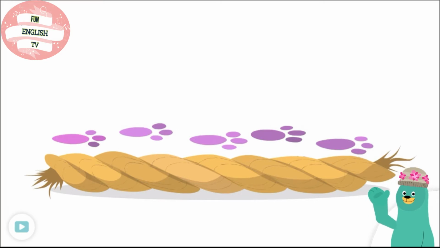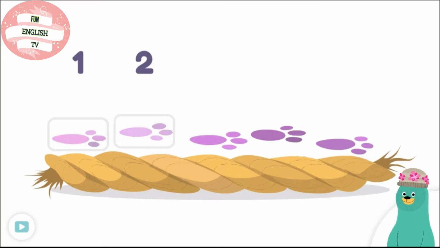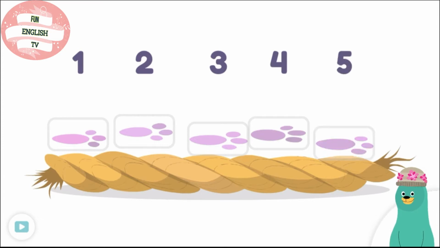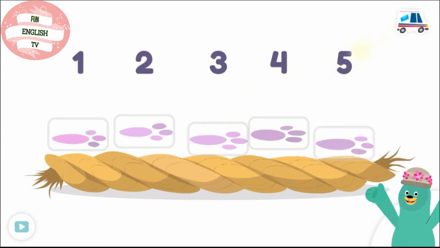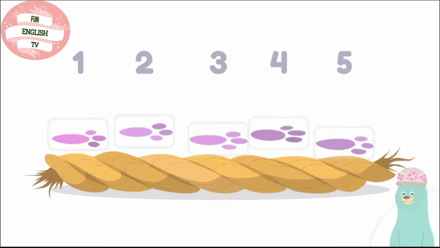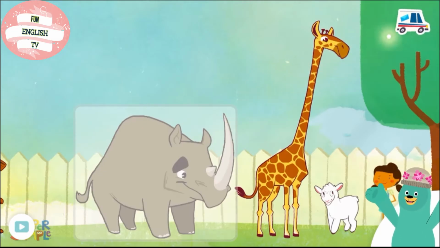Tap them. 1, 2, 3, 4, 5. The rope is as long as 5 paw prints. Let's sing a song. Good thinking.